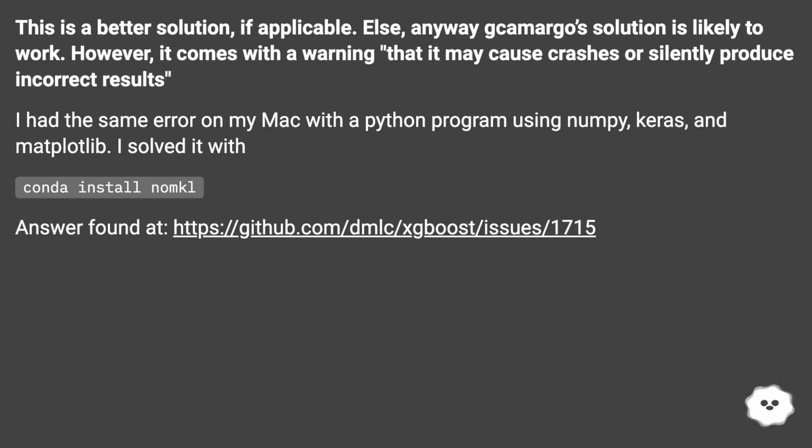I had the same error on my Mac with a Python program using libiomp5, Keras, and matplotlib. I solved it with conda install nomkl. Answer found at this URL.